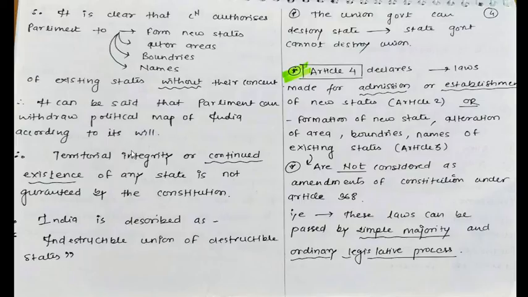Now, territorial integrity or continued existence of any state is not guaranteed by the Constitution. Because of the changes that can be made in a state, you cannot say that the state that is existing right now will exist forever. Parliament can make any changes according to its will.